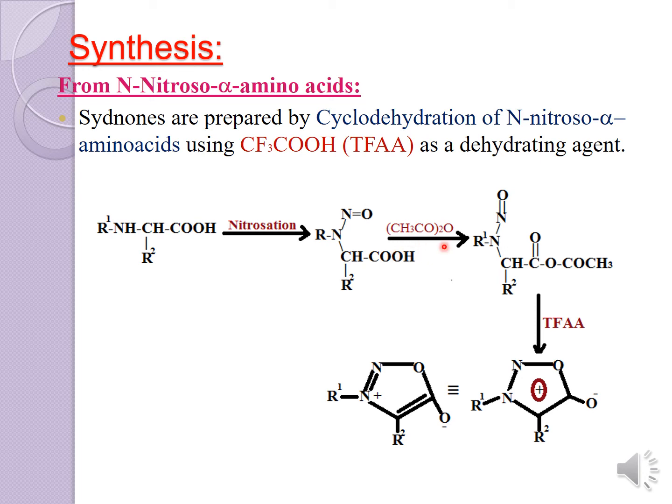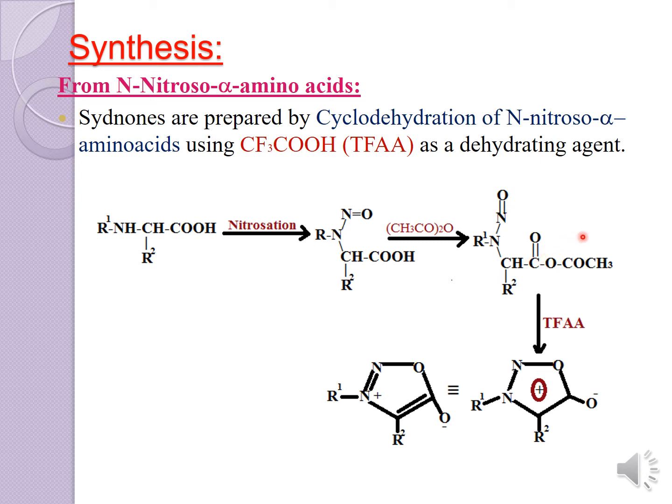So after doing the acetylation in the presence of acetic anhydride, one acetic acid, CH3COOH, gets cleaved out, and it will result in this formation.